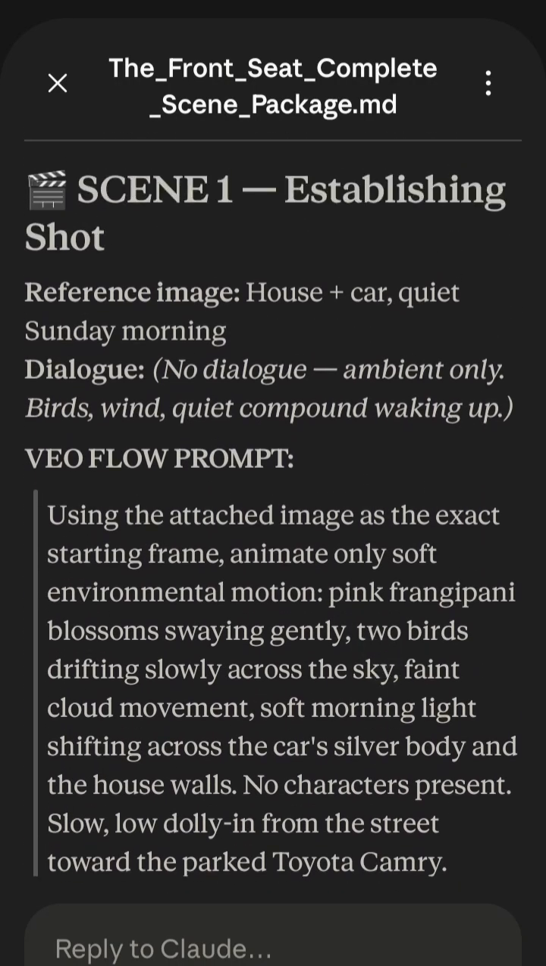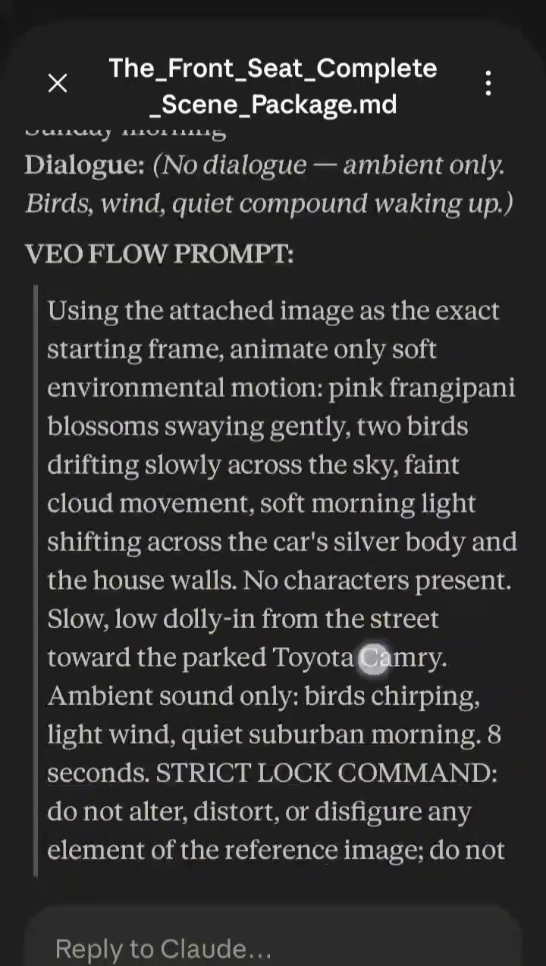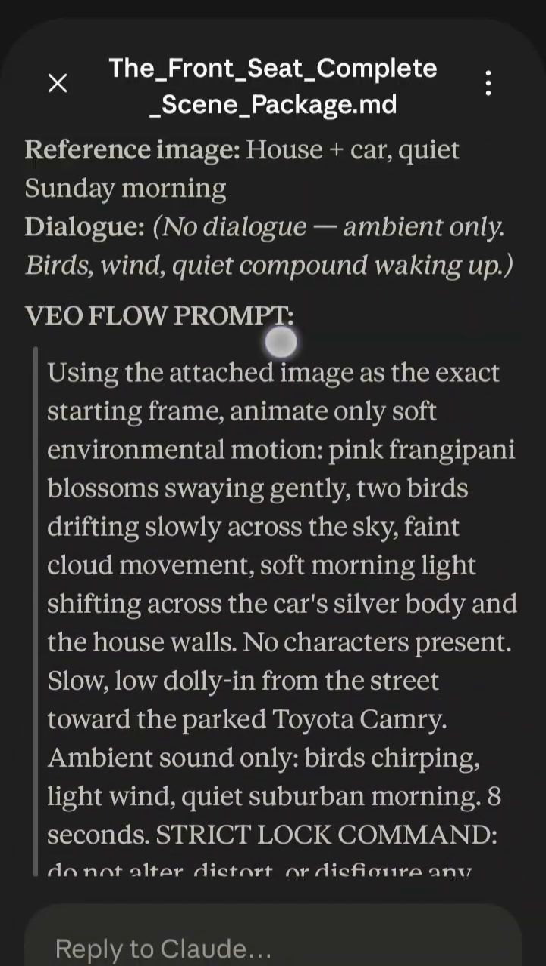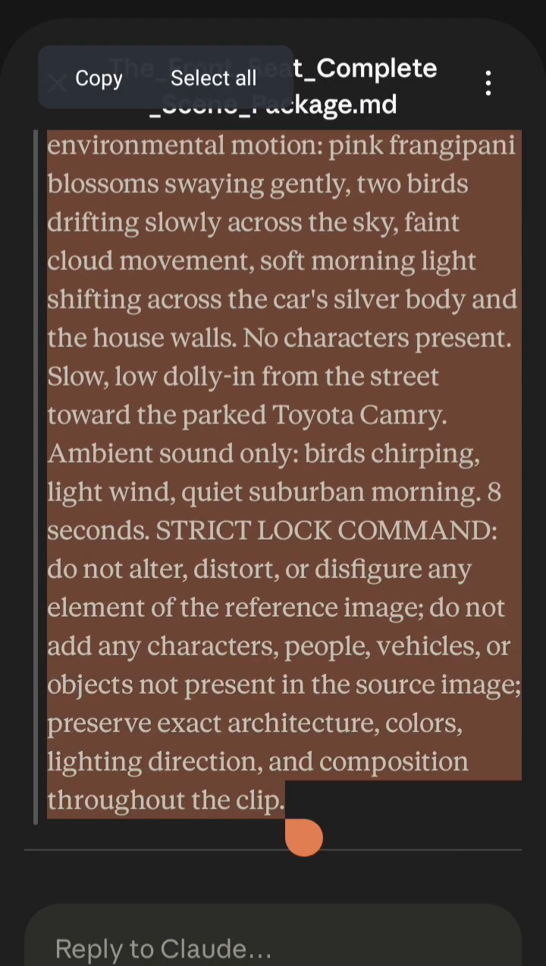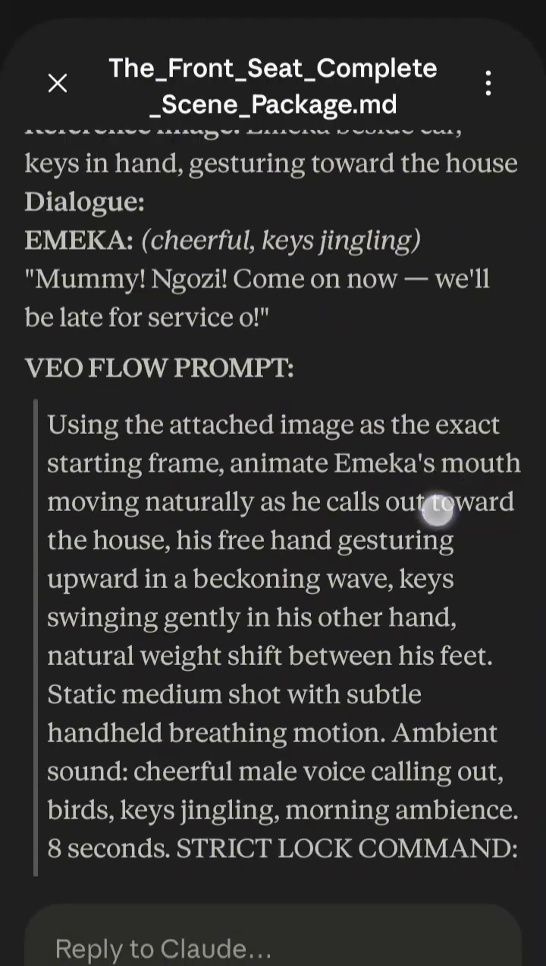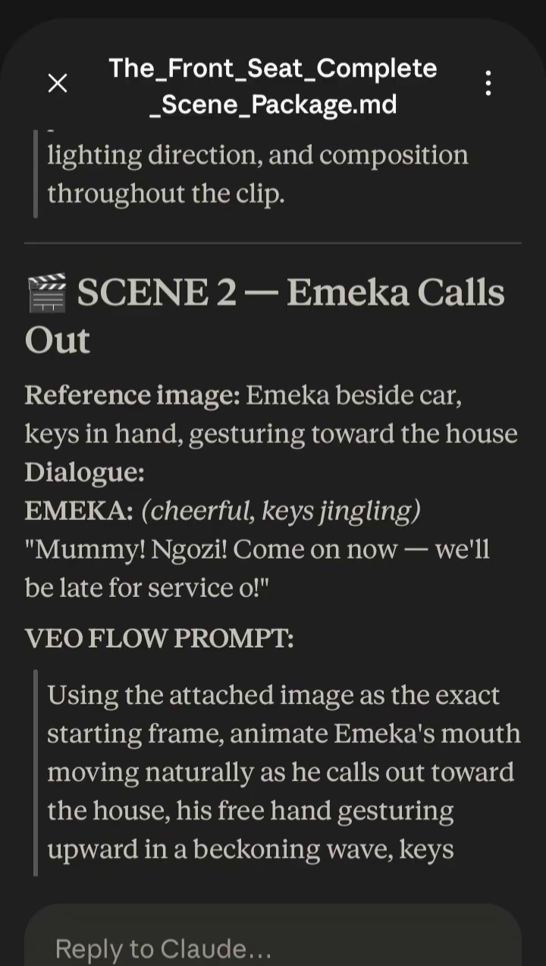What we'll be doing now is, here there is no dialogue, so everything here is complete. We'll just copy this all at once. Look at the second one, scene 2. It has given us everything. Look at that. Reference image, Emeka beside car, and all of that.